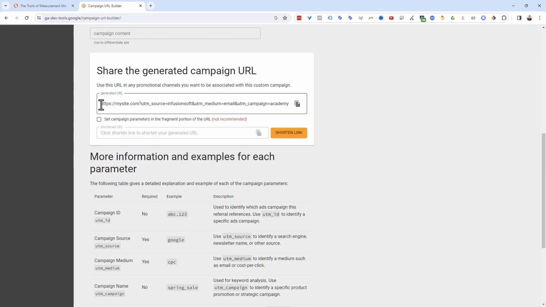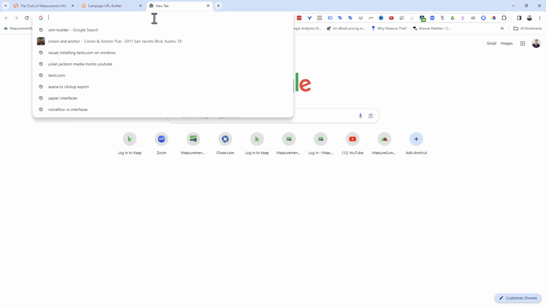Now you will notice here's our site, and then here's a little question mark. That's just what you do when you add parameters to the end of a URL. And it's utm_source equals Infusionsoft. And because you're adding a parameter, utm_medium equals email. That's how that's getting in there. And then there's utm_campaign equals Academy. So now all I would have to do is just copy this, and I'm going to paste this up here.